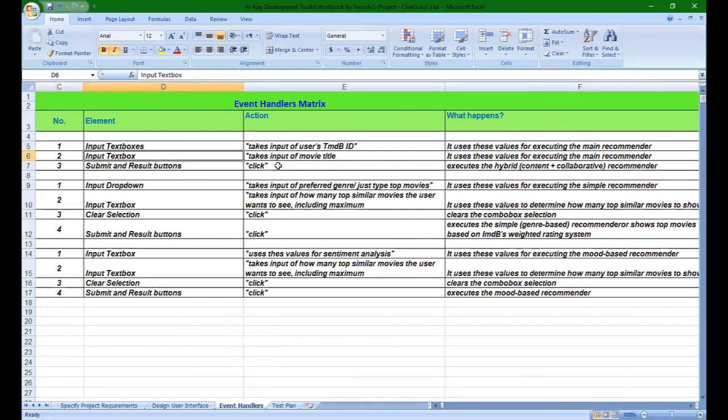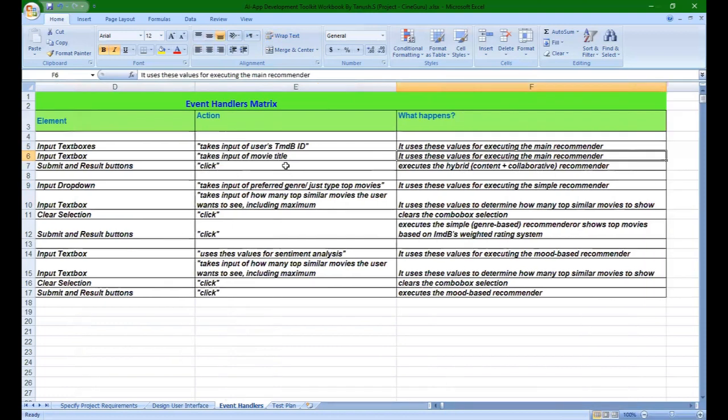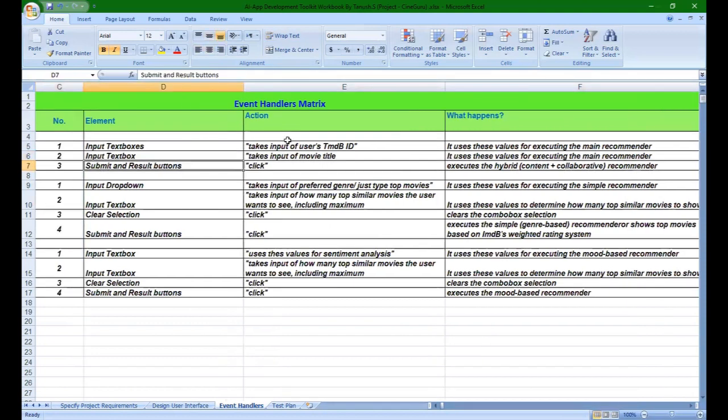Then the second input text box takes input of the movie title, and it uses these values for executing the hybrid recommender. Then the submit and result buttons: on clicking submit, the values will be sent, and on result, the chart or the output will be shown.